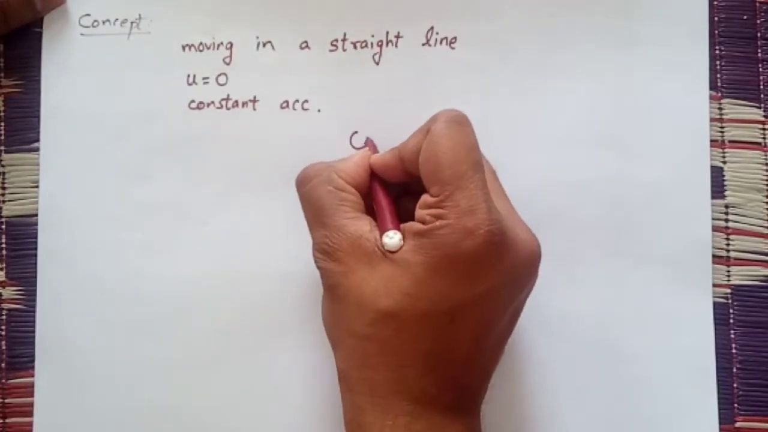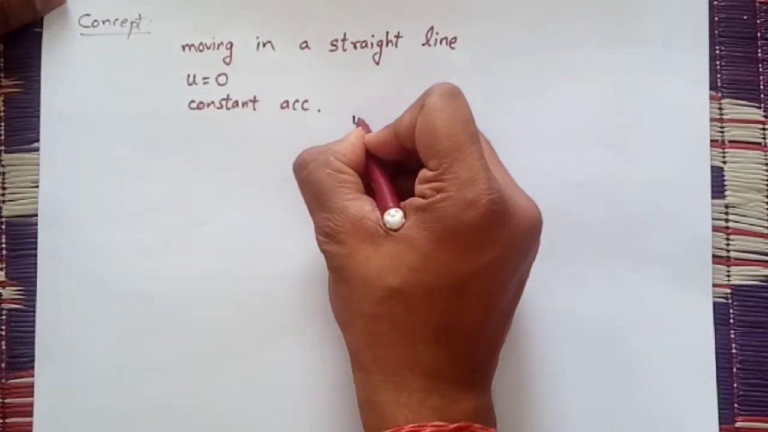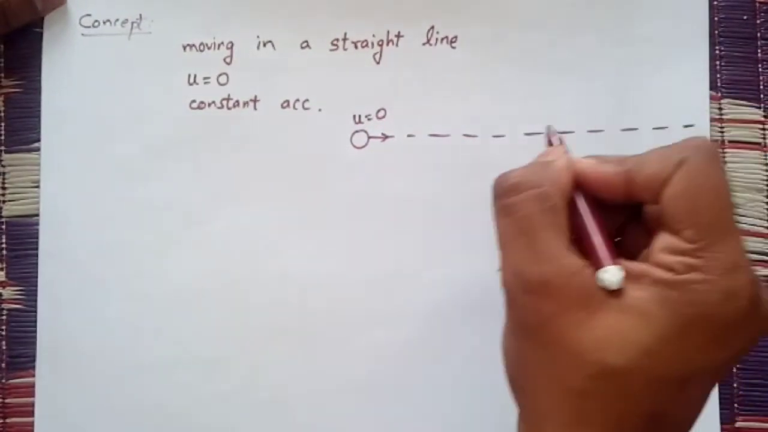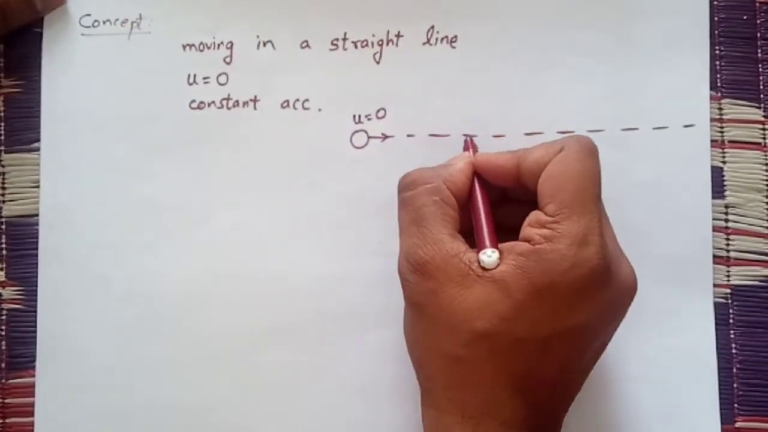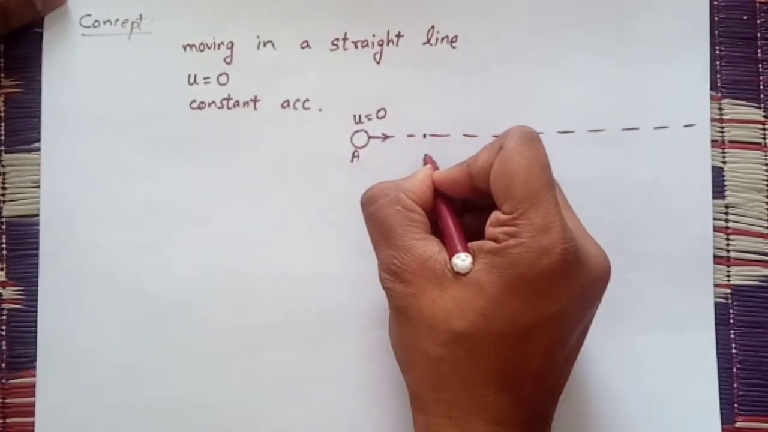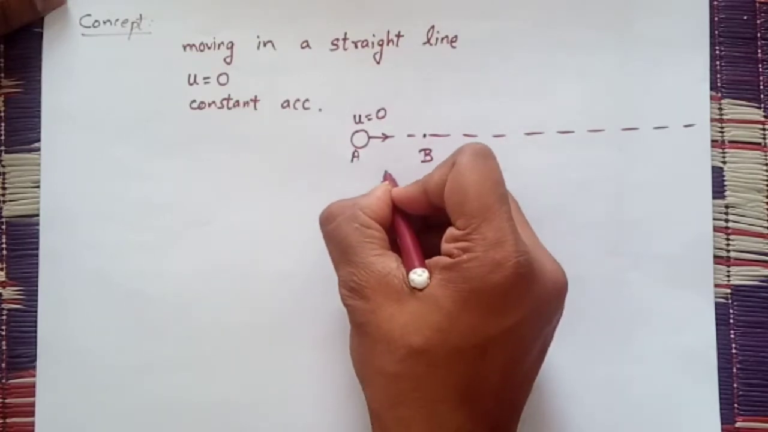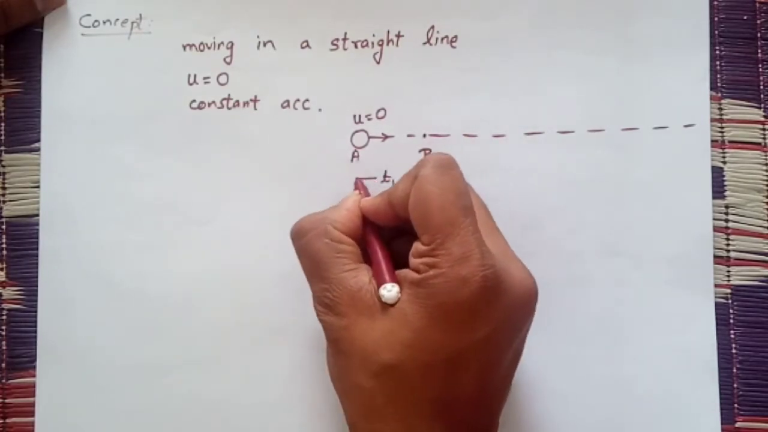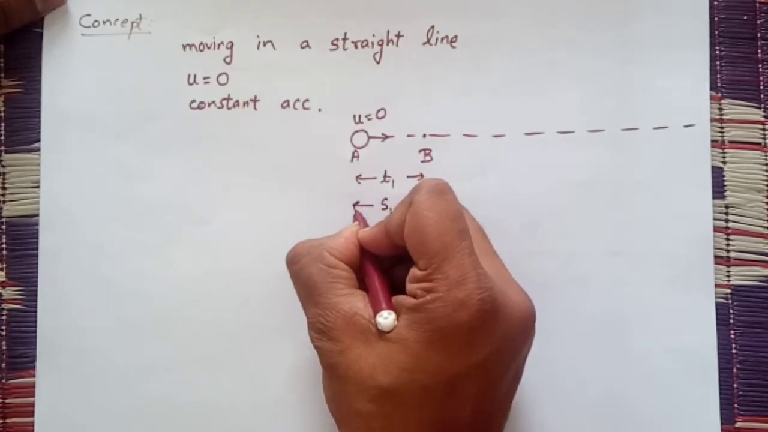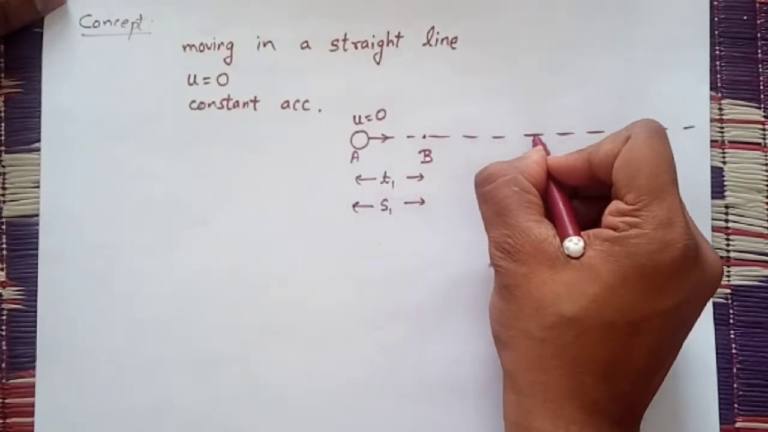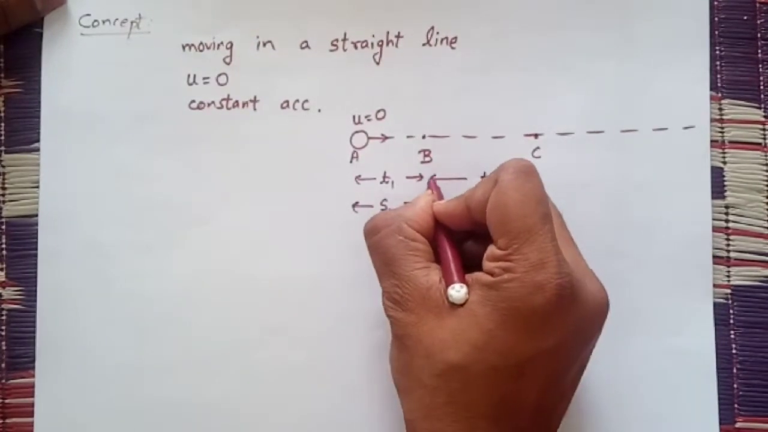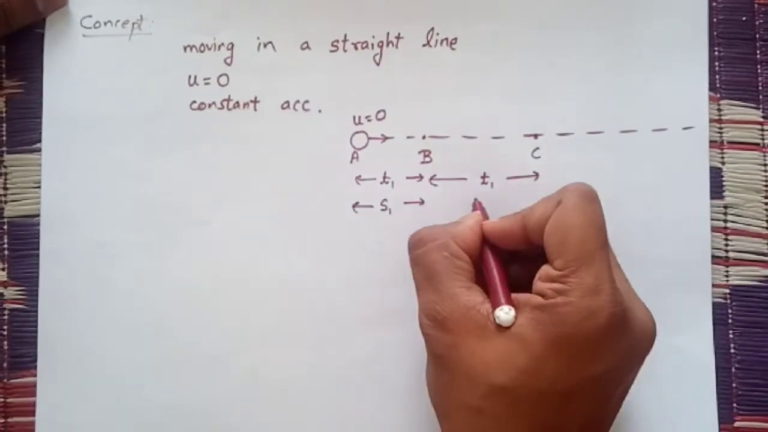Means, suppose this is an object and starting from rest it is moving in this straight line, and I am taking the time interval, suppose from A to B. This is time t1 and distance is s1. Again from B to C, time is again t1 and distance is s2.